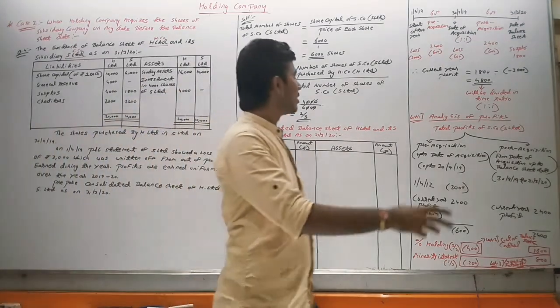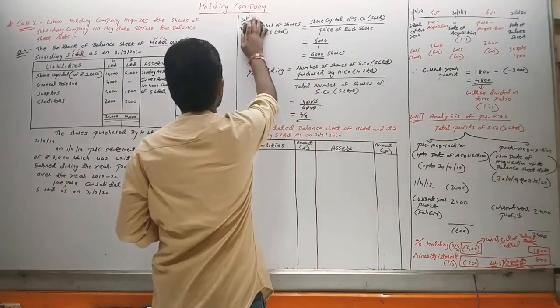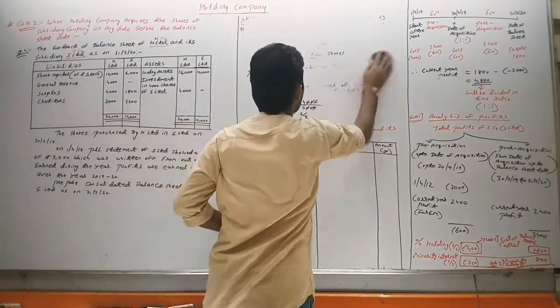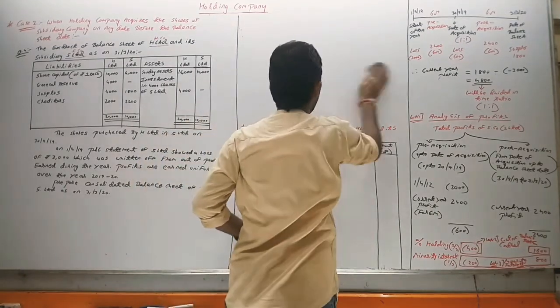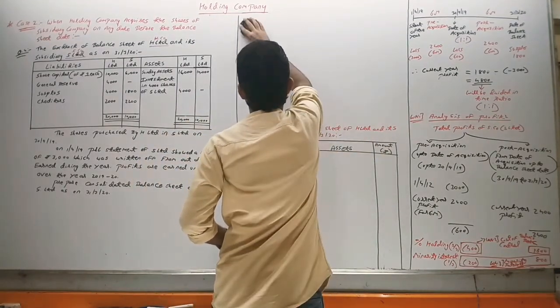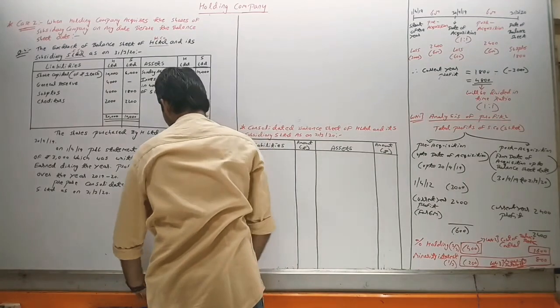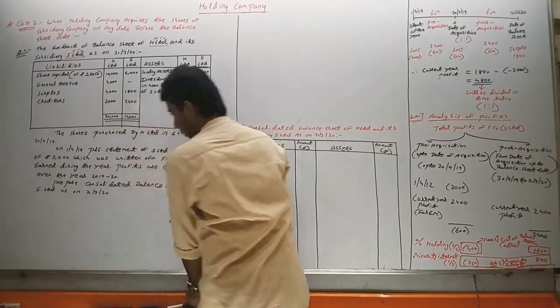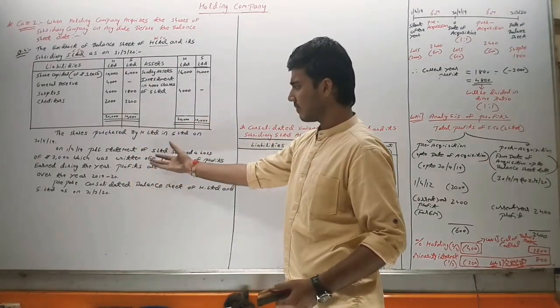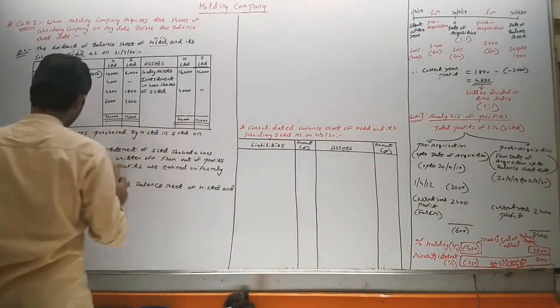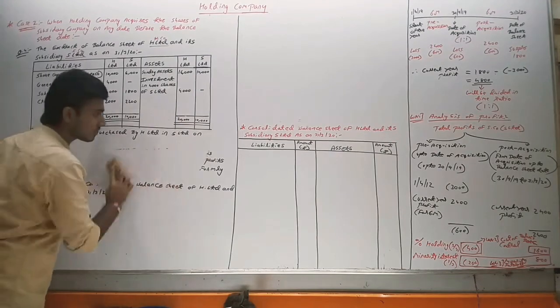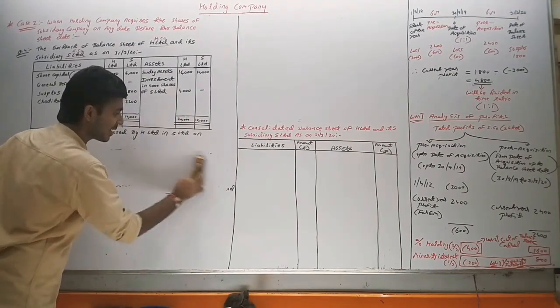Okay, have you copied? So I can run this. We have already completed the loss and profit part, so this also we can run, so that we can use this space for working notes.